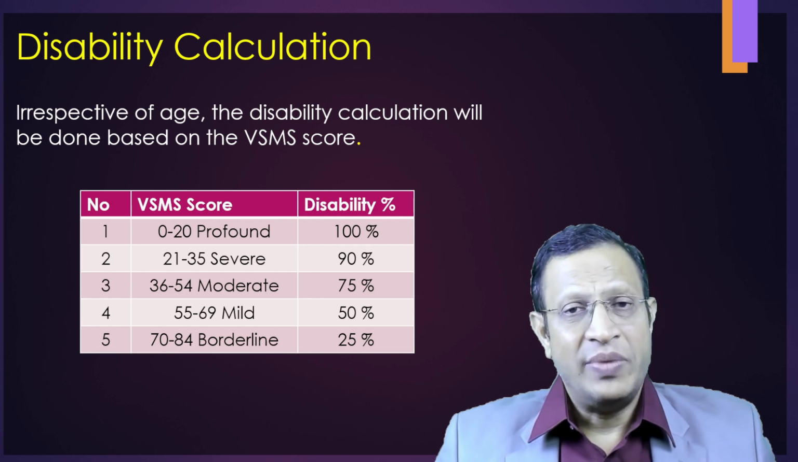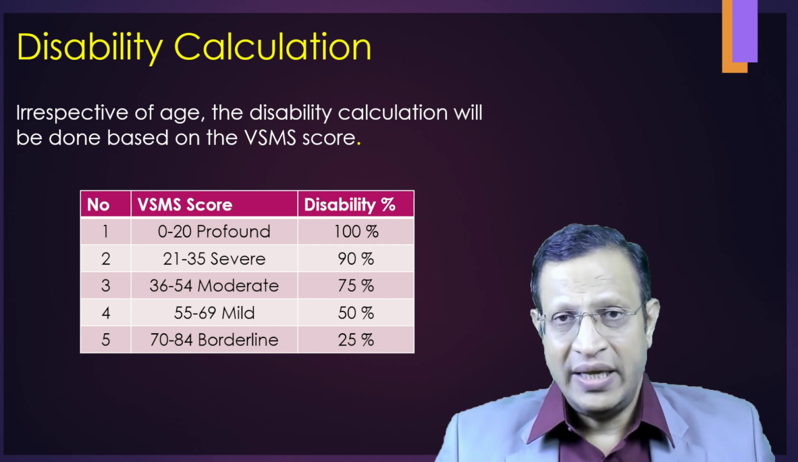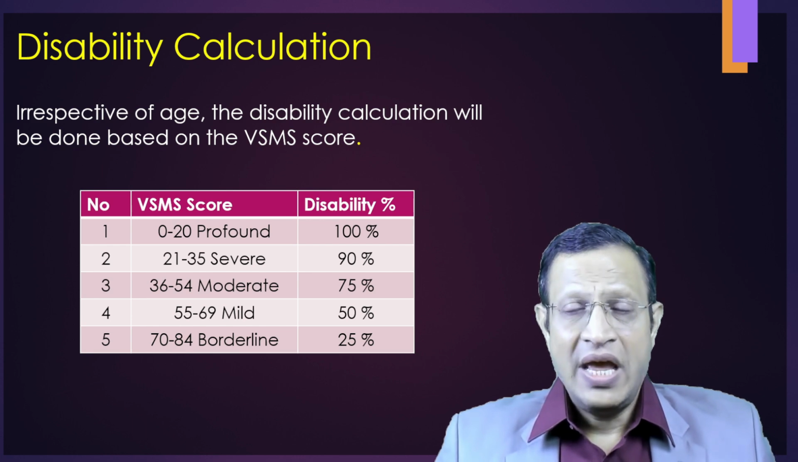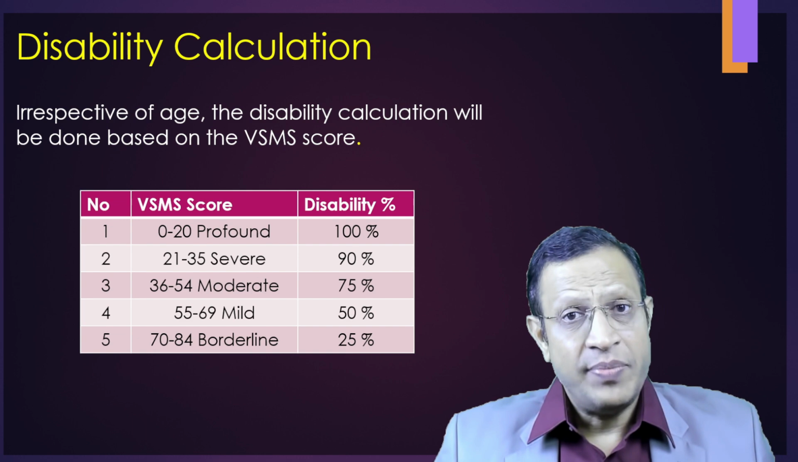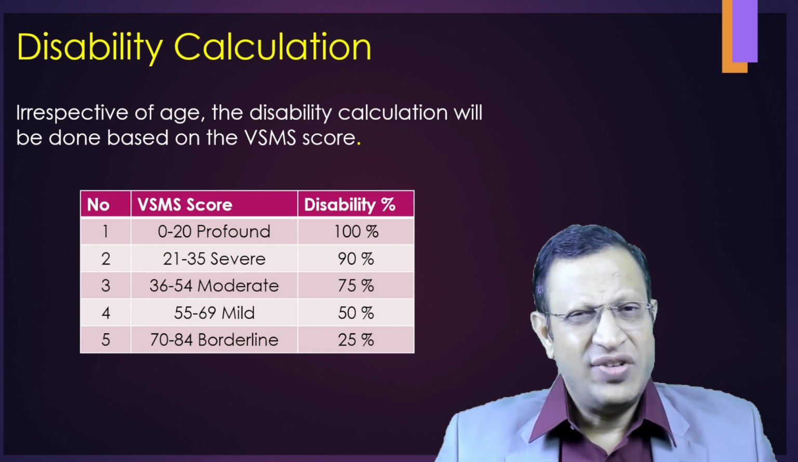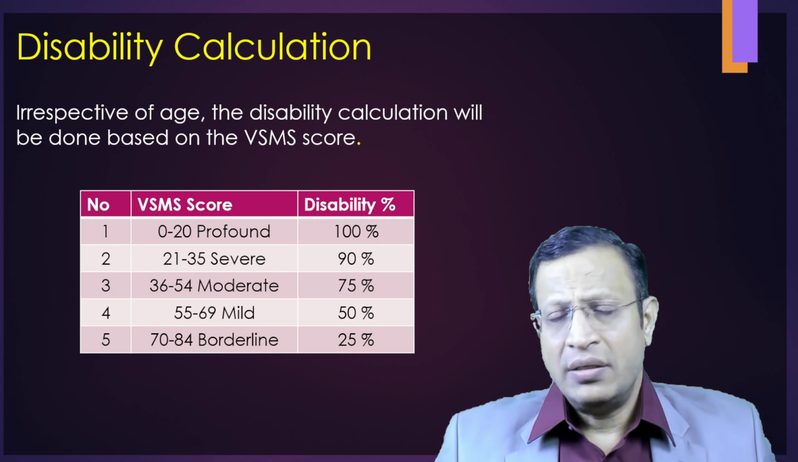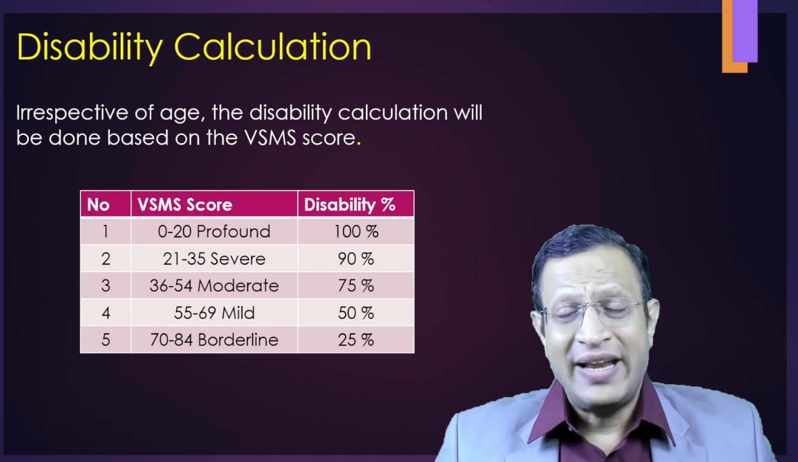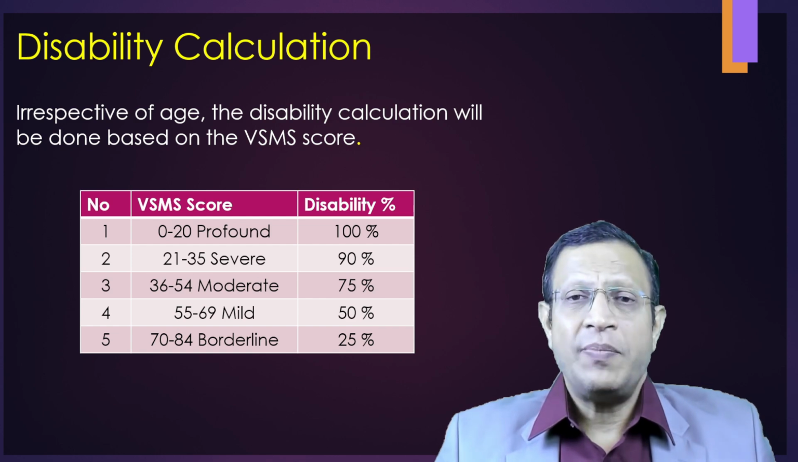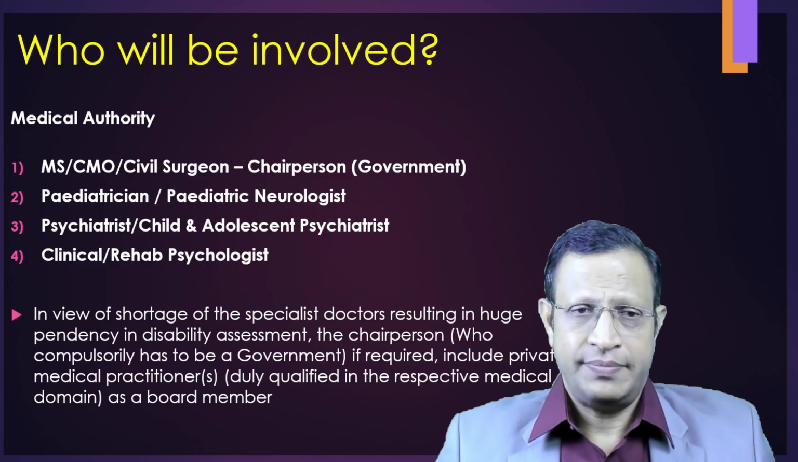If the child scores between 36 to 54, then it will be considered as moderate and 75% disability will be given. If the child scores between 55 to 69, it will be considered as mild and 50% disability will be given. If the child scores between 70 to 84, it will be considered as borderline and 25%. That means if 25% is given, the child will not get any benefit because a minimum of 40% has to be scored for social welfare measures.